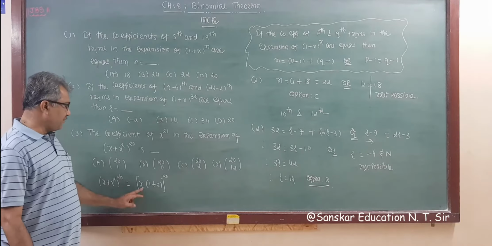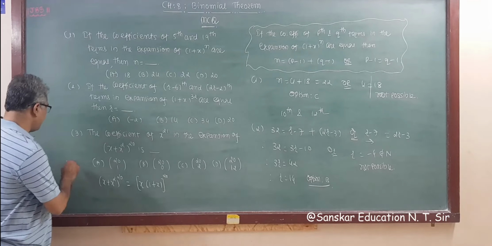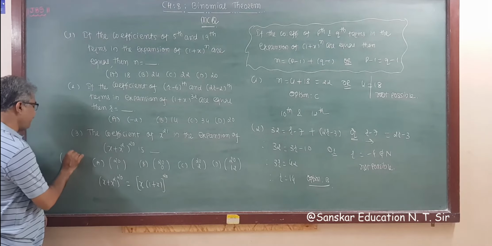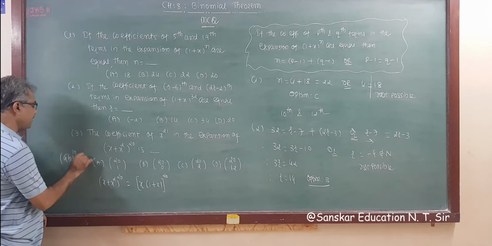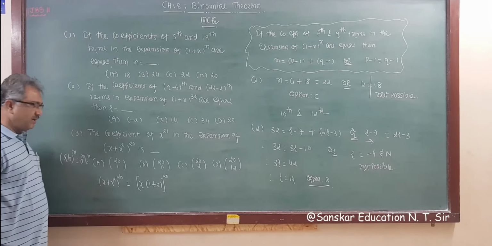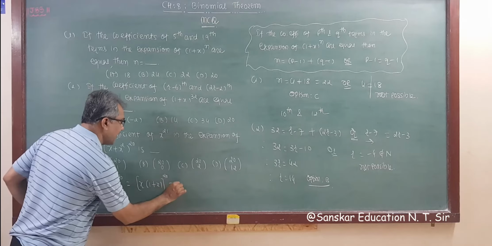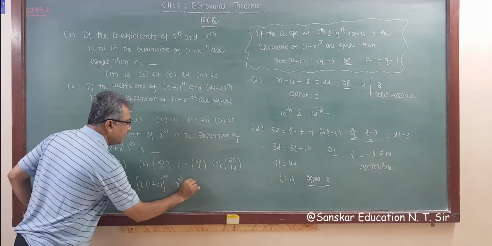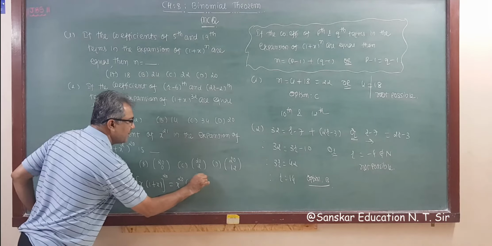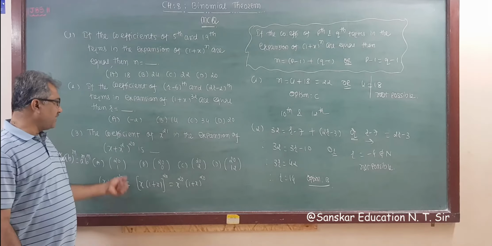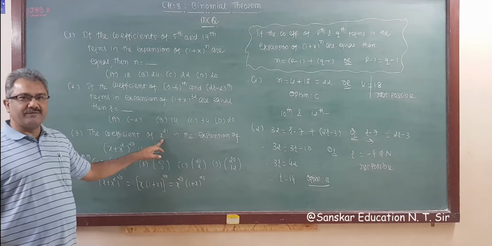Got it? Now let's give it the power m, right? ab raised to m is a raised to m, b raised to m, that you know. So what will this become? This is x raised to 20 and 1 plus x raised to 20. Now our target is to find out the coefficient of x raised to 21, right?